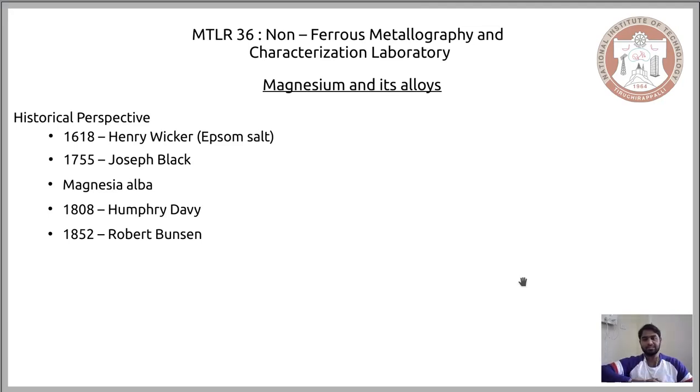So, this is the historical perspective of the way magnesium was extracted from its ore, or the way magnesium was brought to us.